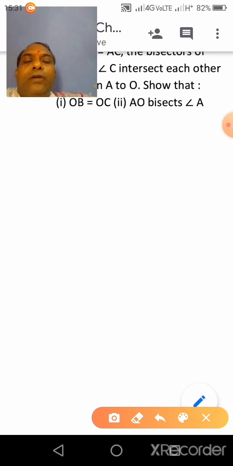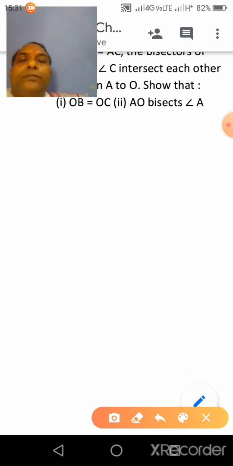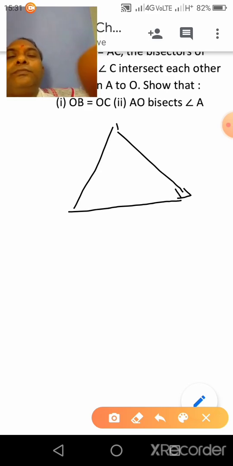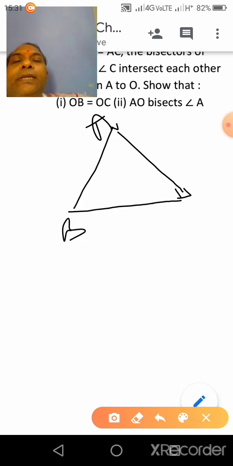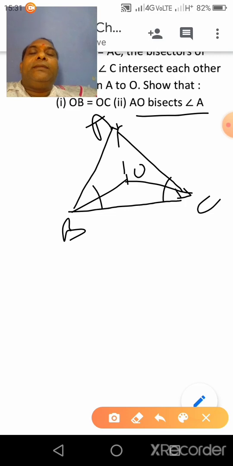First part already proved. Now in the second part we have to prove that AO bisects angle A. Clear? So A, B, C, the bisector of angle B and the bisector of angle C intersect at O, join A to O.